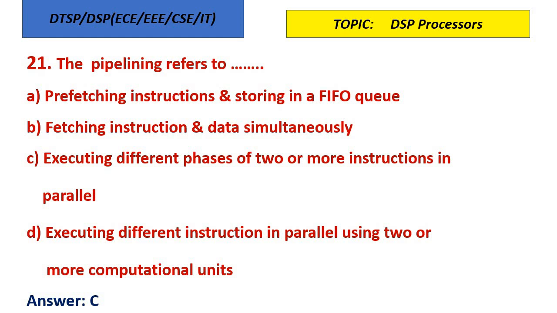Pipelining means executing different phases of two or more instructions in parallel. For example, the basic four phases of pipelining are fetching, decoding, read and execute. So different phases of instructions can be executed in parallel. That is the advantage of pipelining. So the DSP processor employs this pipelining technique.